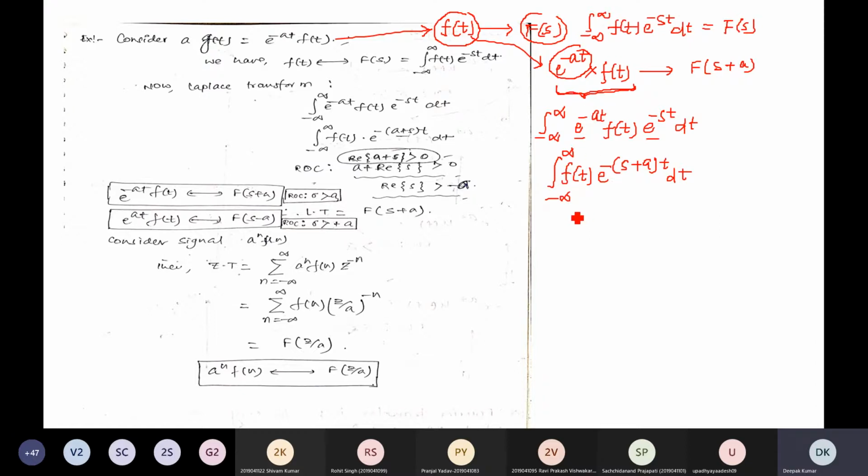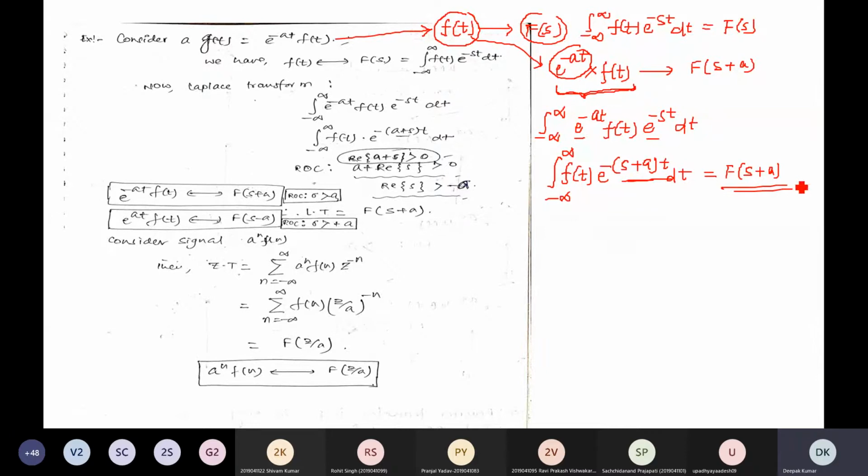So from the given information you can conclude that this integration is the function F of s plus a. So the Laplace transform of e to the power minus at f of t will be F of s plus a, given that the Laplace transform of f of t is F of s.